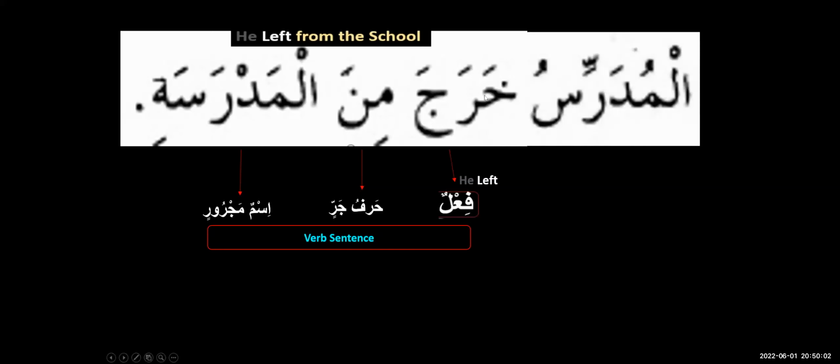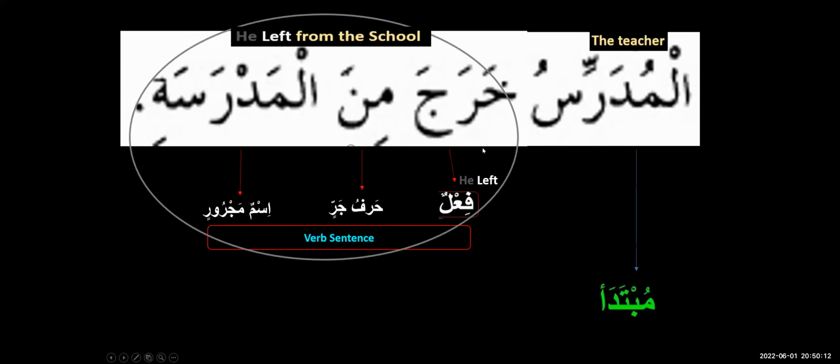Up to this point, it was a verb sentence. But now it is no more a verb sentence, because now the sentence is not beginning with the verb. It's beginning with the noun. So what's the first word in the noun sentence? Is mubtada. Here is the mubtada. Where is the khabar? This whole thing is the khabar.